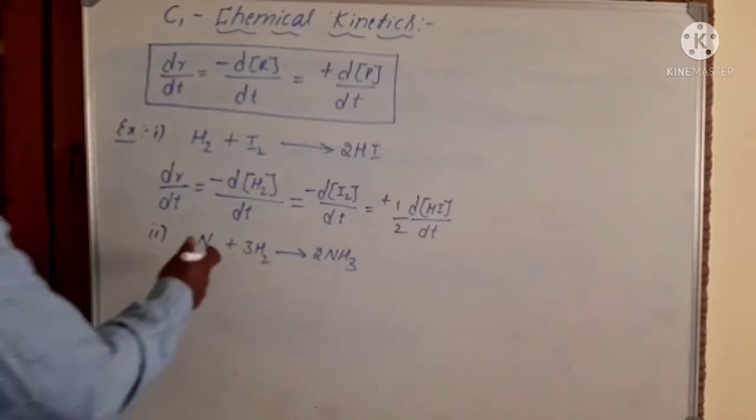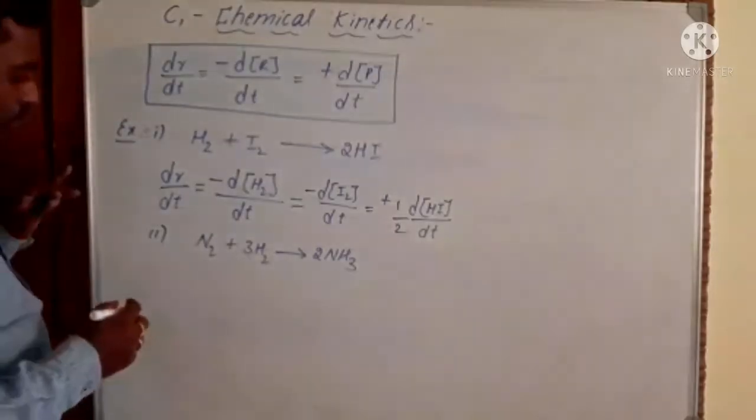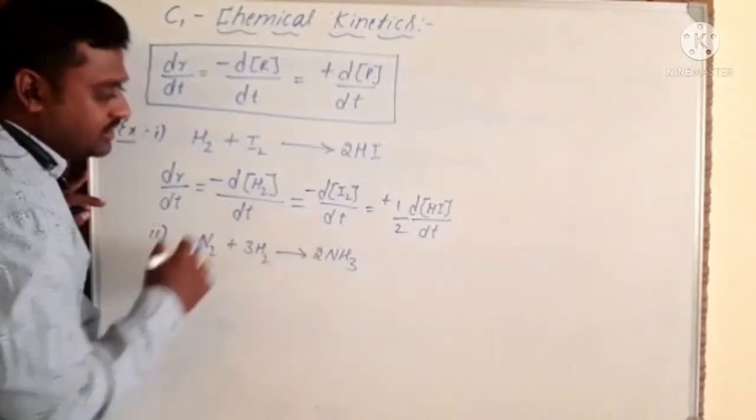Now one more example, N2 plus 3H2 gives 2NH3. To this, how do we write the rate of the reaction?